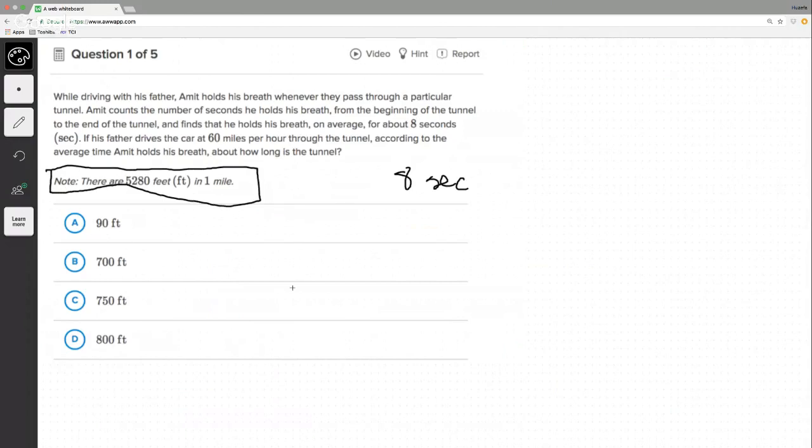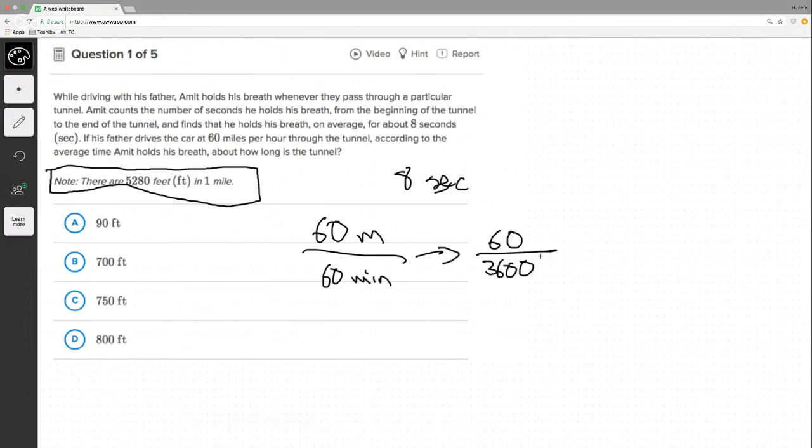Okay, so let's think about it like this. We go 60 miles in 1 hour. Let's at least convert this to minutes: 60 miles in 60 minutes. This is a calculator problem, by the way, so we could use a calculator. It's the same as going 60 miles in 3,600 seconds. Okay, so now we've got an idea of how many miles we go in an hour.